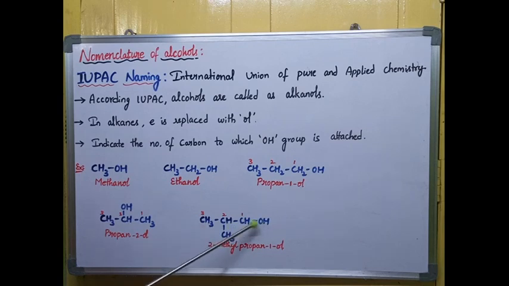To the second carbon a methyl group is attached. While giving the numbering, the OH-containing carbon should get the least number, so 1, 2, 3. The substituent should be named first, and only then should we name the functional group. What is the substituent here? A methyl group, attached to the second carbon, so 2-methyl. Three carbons, propan-1-ol, since the OH group is attached to the first carbon. So this is about IUPAC naming. Based on this IUPAC naming, we'll do some assignments, and then you can clearly understand.